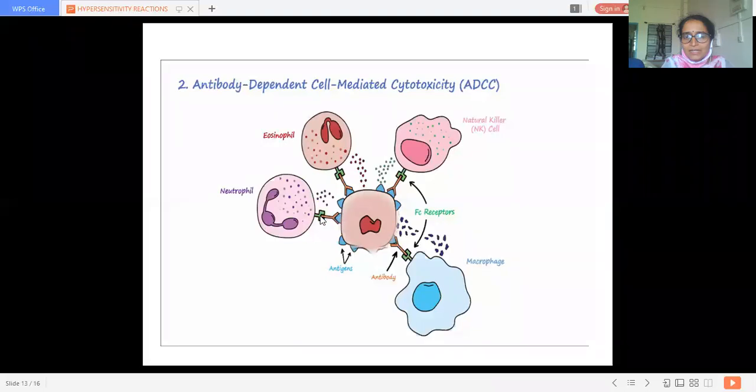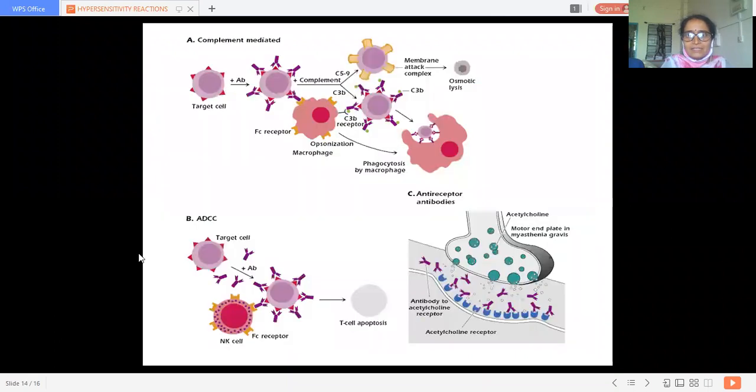These antibodies get attached with these receptors, and this is the macrophage, so it is attached with the macrophage. These are the antigens. They get blocked by these immunoglobulins. The other cells that also take part in this reaction are neutrophils, eosinophils and natural killer cells. You can see nicely in this diagram.